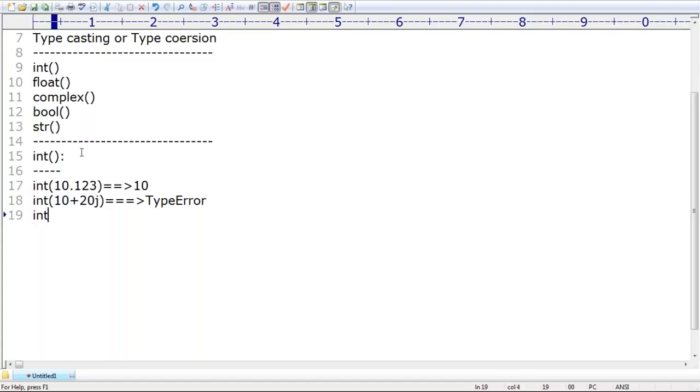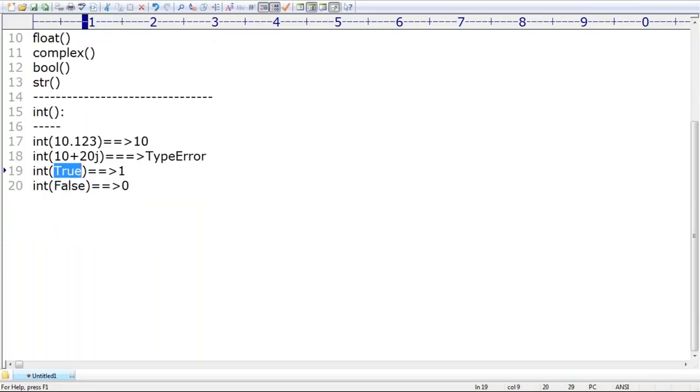The same way, a very special case: int of the boolean value true. What is the value I'm going to get? 1. Int of true means 1, and int of false means 0, because internally these boolean values true and false are implemented as integral values. True means 1, false means 0.